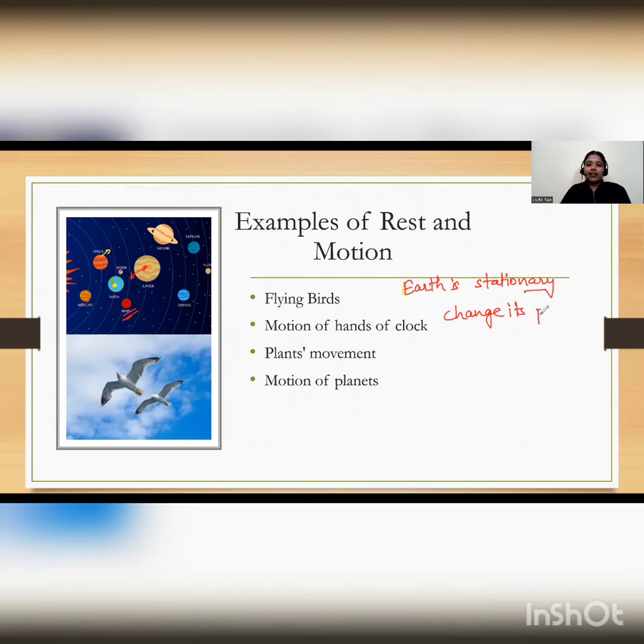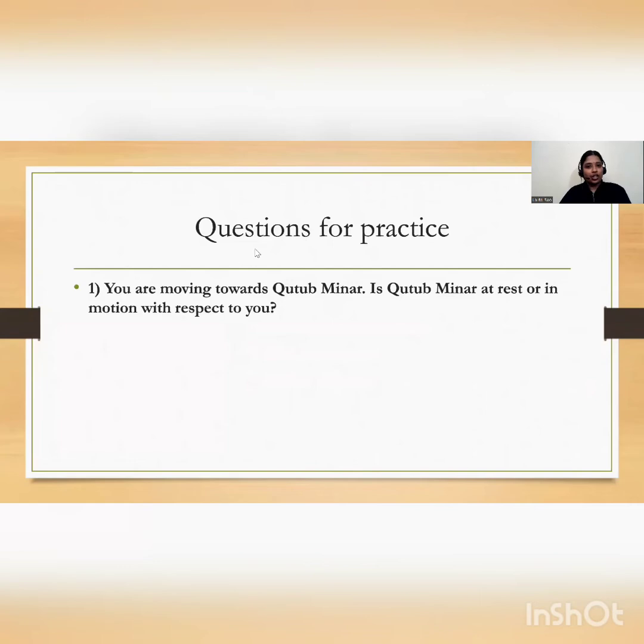So at that time, what do we say? We will say that Earth is in motion. So the same Earth can be considered to be in the state of rest or in the state of motion, depending upon the place from where the motion is being observed, right? So now let's solve some questions based on this topic.